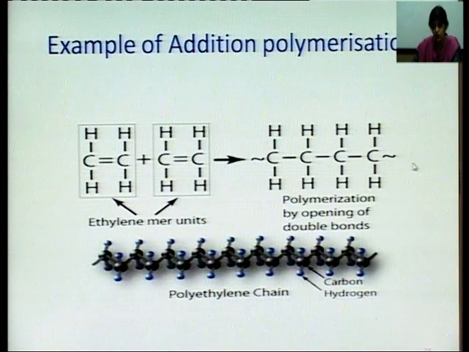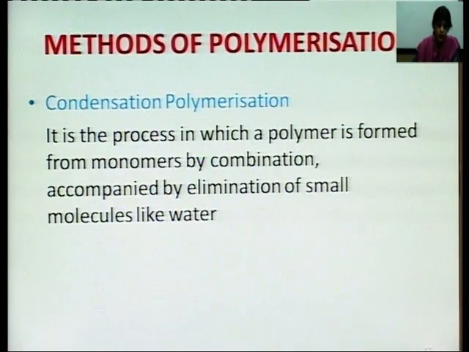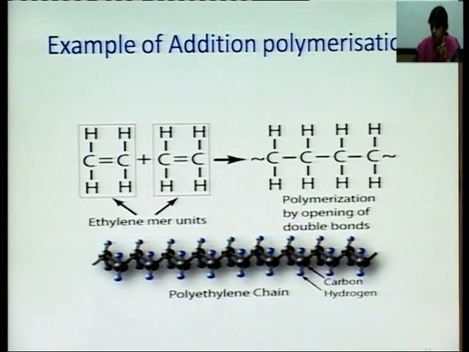A number of ethylene molecules will be adding, as we have represented over here. So, this is an example of addition polymerization. So addition polymerization is a polymerization in which we have simply addition of the monomer species without the elimination of any molecule.